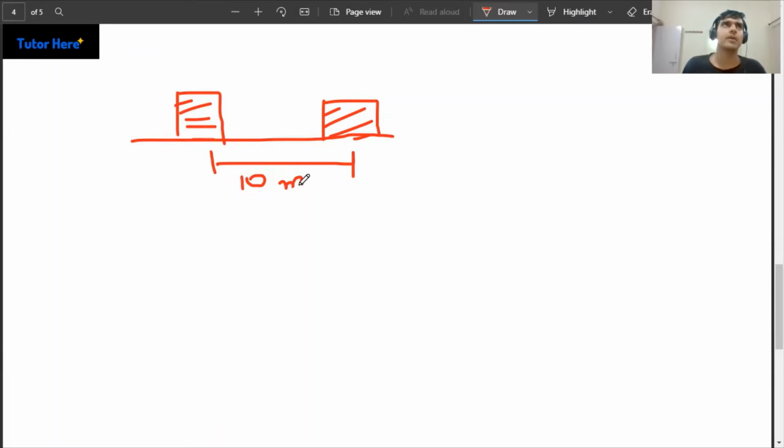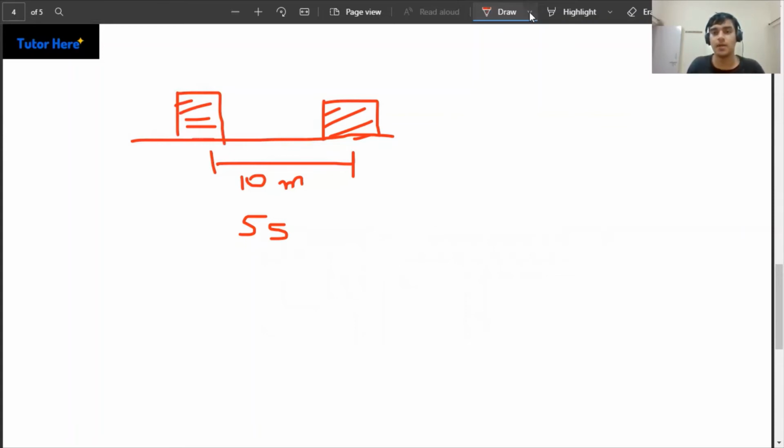Now, if I think, okay, I am moving this box 10 meters in 5 seconds. What is the rate at which this box is moving forward? And if you've studied stuff like speed or velocity, you can easily calculate it and say, okay, the rate at which this box is moving forward is the distance divided by the total time.